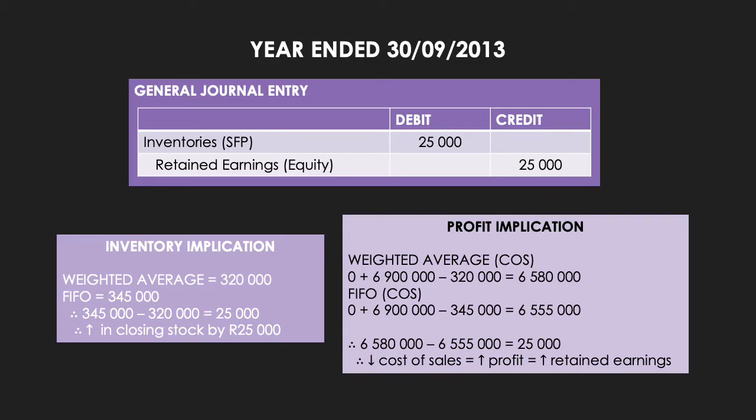6,555,000 Rand. The difference between the cost of sales under the weighted average method and the cost of sales under the FIFO method is 25,000 Rand. There is a decrease in cost of sales because the FIFO cost of sales is lower. If there's a decrease in cost of sales, that means that we have an overall increase in profit. And if we have an increase in profit, that means retained earnings should increase. And retained earnings is an equity item, and equity items increase on the credit side.